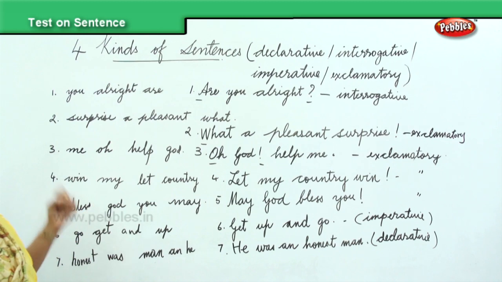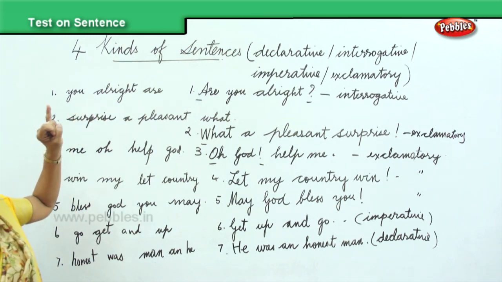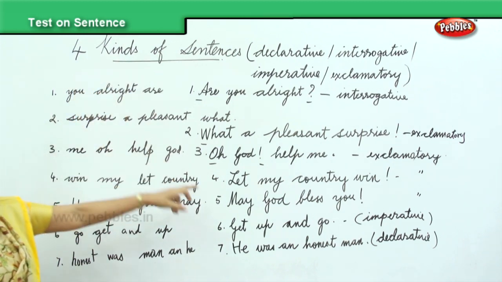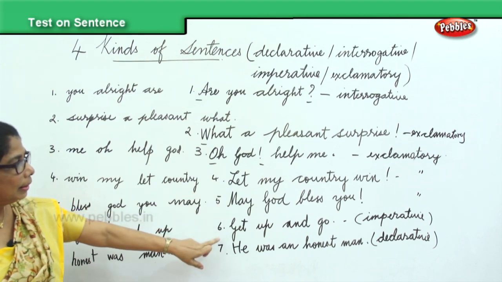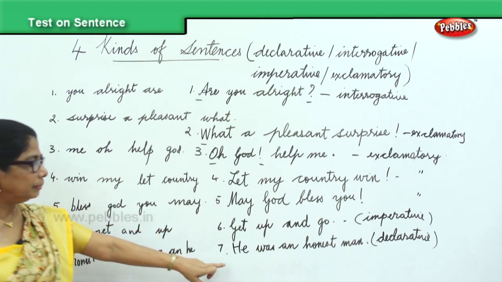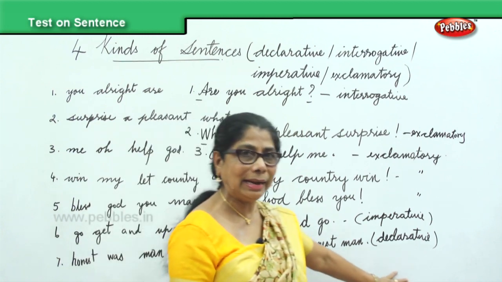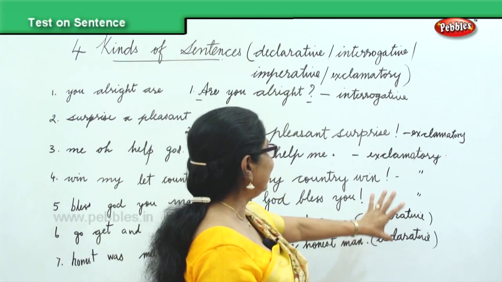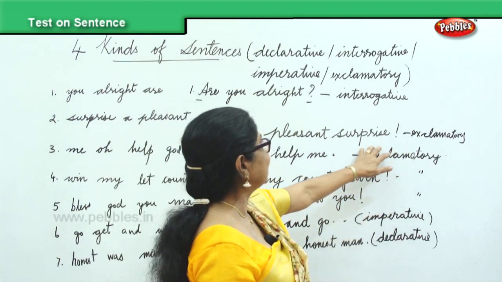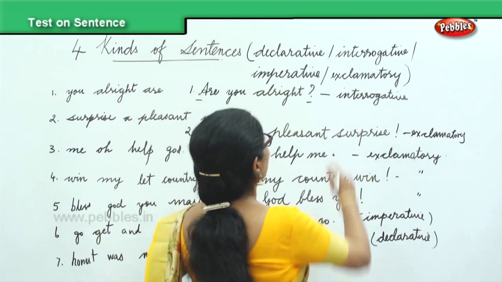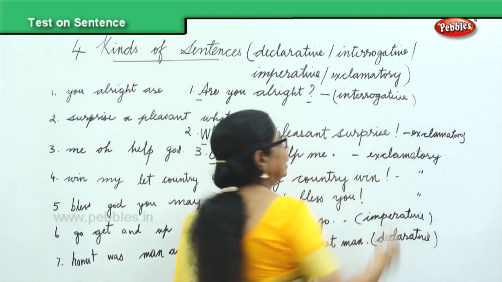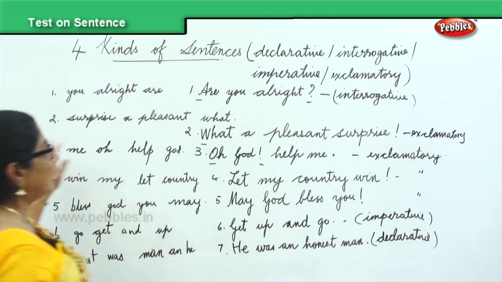It's an interrogative, very good. What a pleasant surprise. Exclamatory. Then get up and go. Imperative. He was an honest man, declarative. So you have the declarative, imperative, exclamatory, interrogative. All the four kinds of sentences are in this.